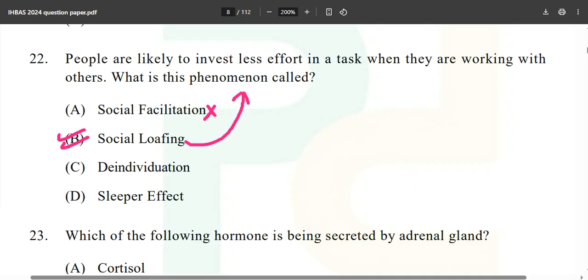We are not talking about social facilitation. Now what does social facilitation tell us? It tells us that whenever we are performing in front of a crowd, we do better. And obviously this is not a sleeper effect.